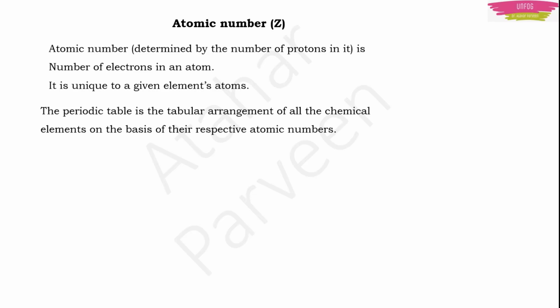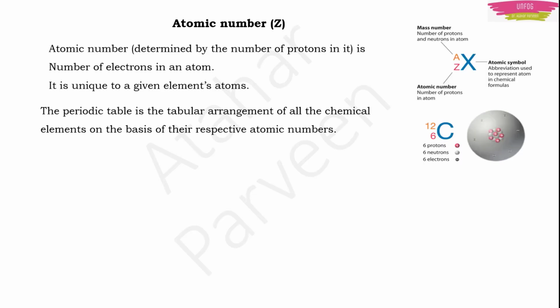If it is H2O, means hydrogen is also there, oxygen is also there, then hydrogen atoms will have atomic number 1. Oxygen atoms will have atomic number 8. Okay, it is like that. If we see the periodic table, then we will understand how the chemical elements are arranged. They are arranged on the basis of the atomic number only. Okay.